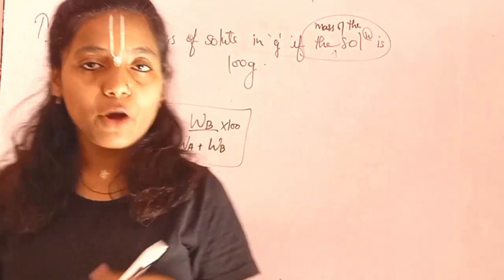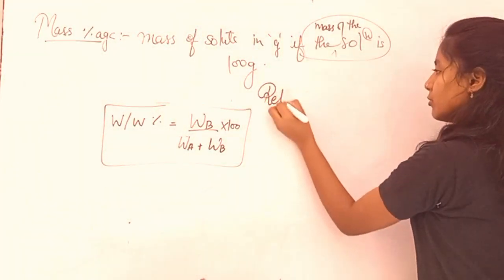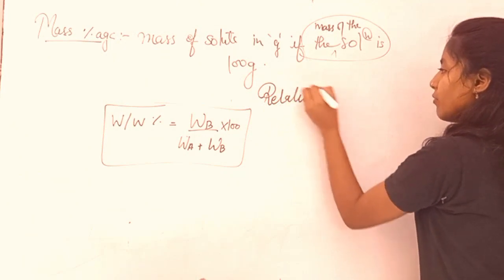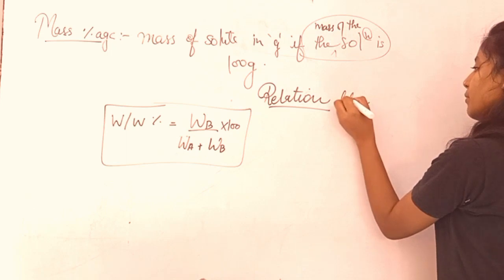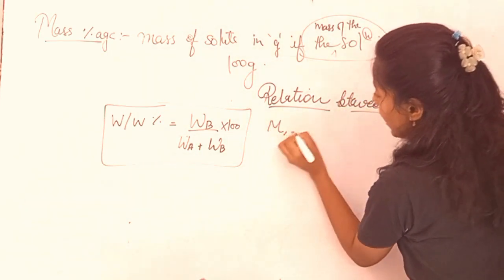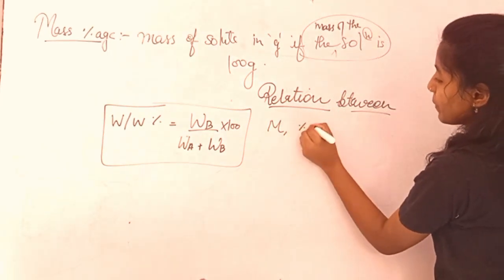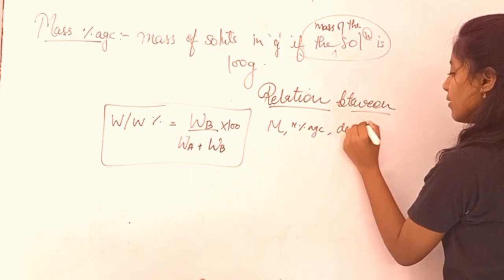And before moving to the volume percentage, there is a good relation I wanted to discuss with you: the relation between your molarity, mass percentage, and density.